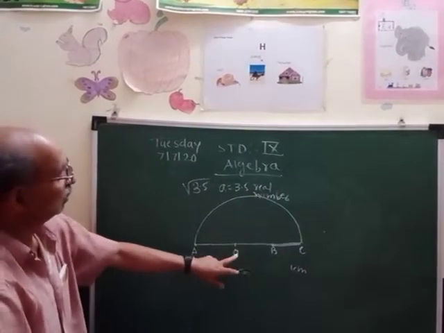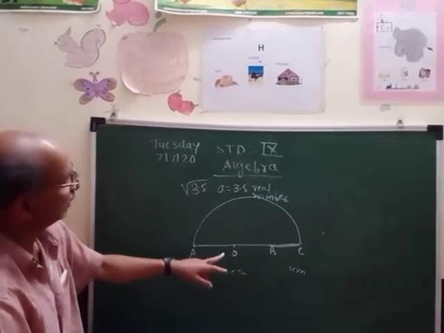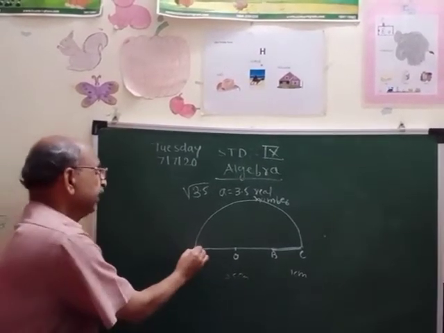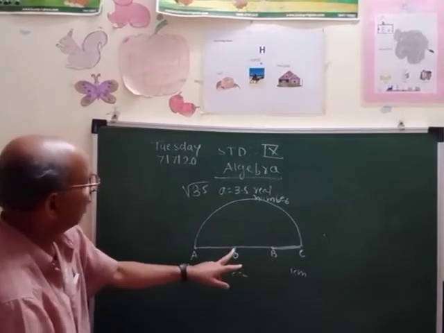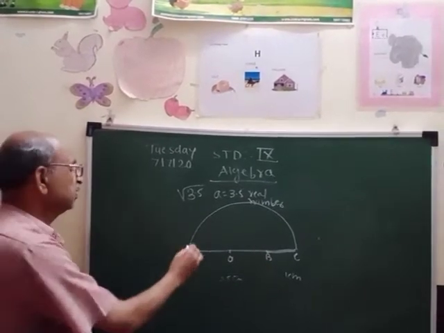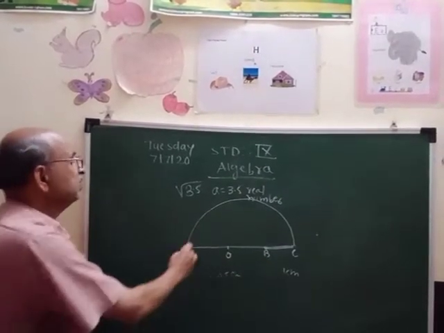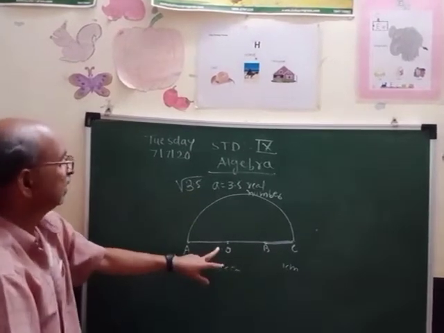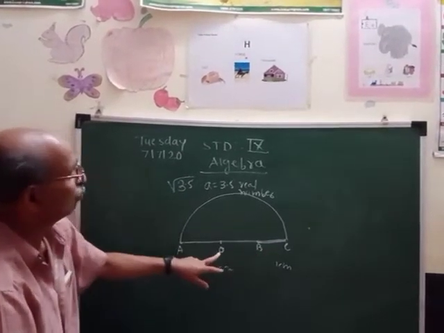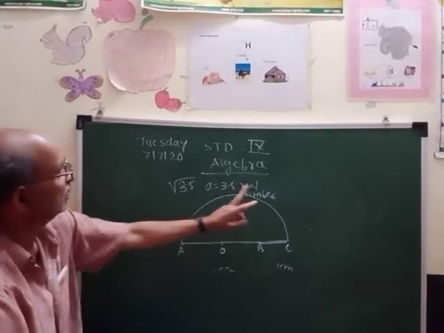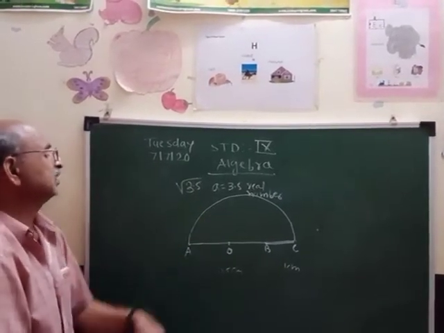I told you make the midpoint of AC, then take the radius as OC and make the semicircle from A to C. So this semicircle you have drawn, with OC as its radius. Now you got the semicircle.